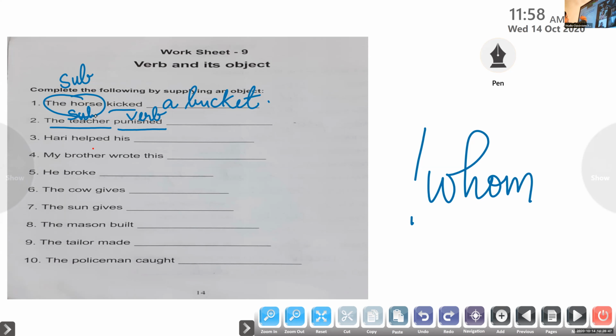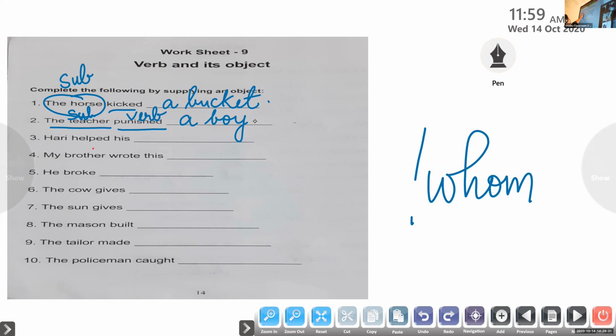Now you can ask a question. Here, the teacher punished. It can be a person. Okay, a person means what question we need to ask here? What or whom? If it's a living thing, what we have to ask? Whom? So whom did the teacher punish? Come on, Ishan. It can be a boy or a girl. So the teacher punished a boy. Is that clear? The teacher punished a boy. Clear to all? Okay? Have all of you understood?